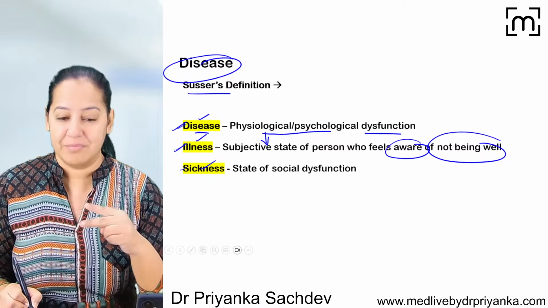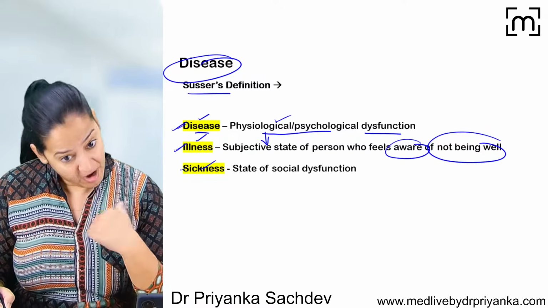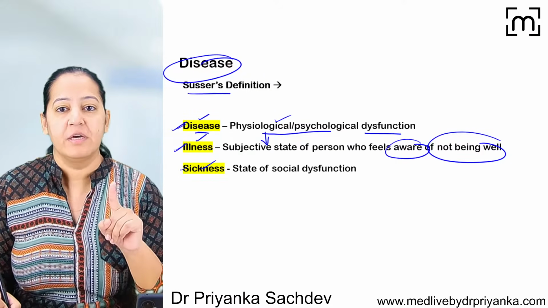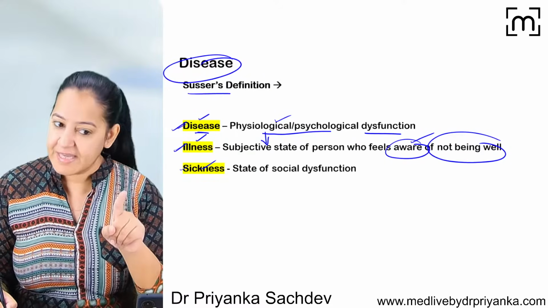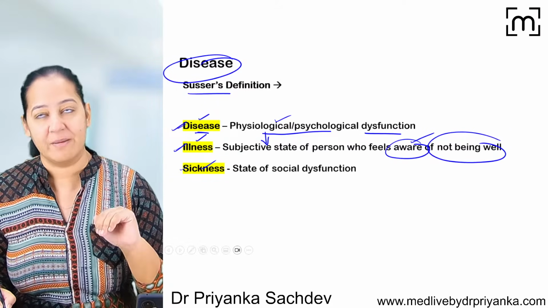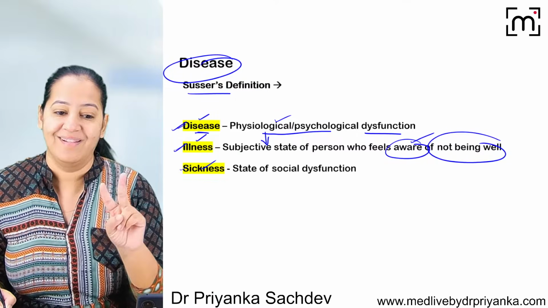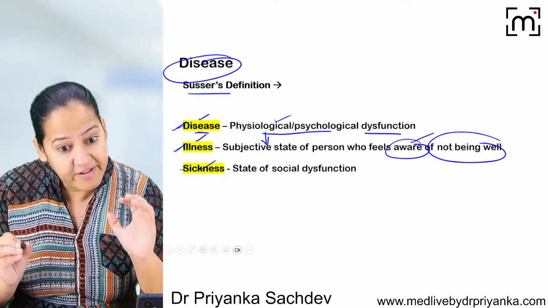Suppose I am having some physiological or psychological dysfunction and I am aware of that. So I am diseased as well as ill. But if I am having some physiological dysfunction inside me and I am not aware, then I am diseased but not ill. So illness depends on awareness.